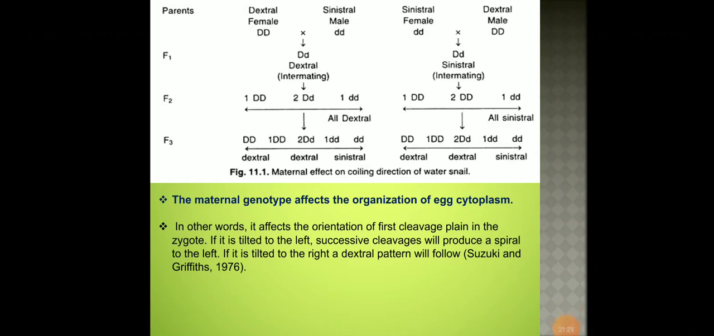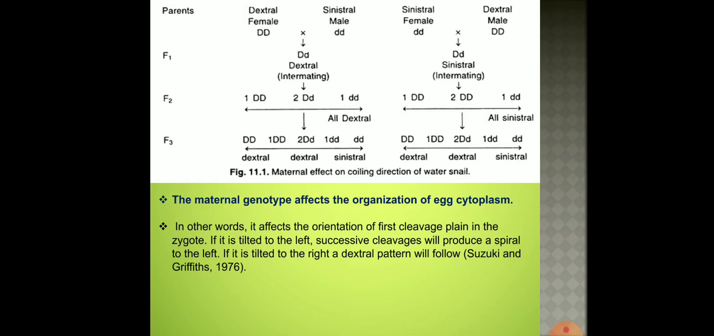Yeah, so in F2 you get all dextral, and in F3 it gets segregated according to the Mendelian ratio of 3:1. Whereas on the other side, if you take a sinistral female and a dextral male, in F1 you get sinistral coiling because its phenotype is determined by the maternal genotype. Since your female is sinistral, in F1 you get all sinistral. When it is inbred, you get all sinistral in the F2 generation, and then in F3 there is a sorting out of phenotype in 3:1 ratio.